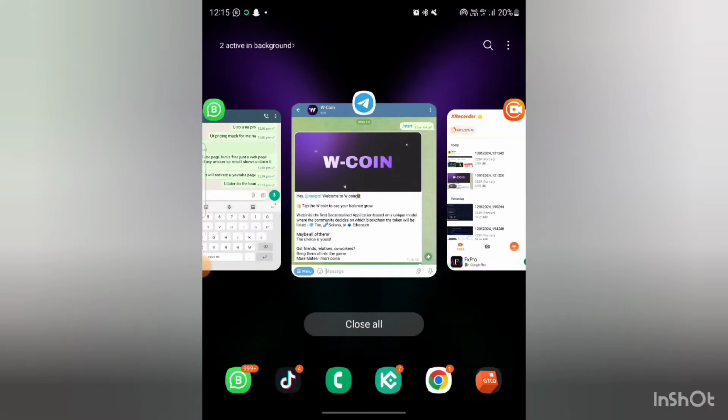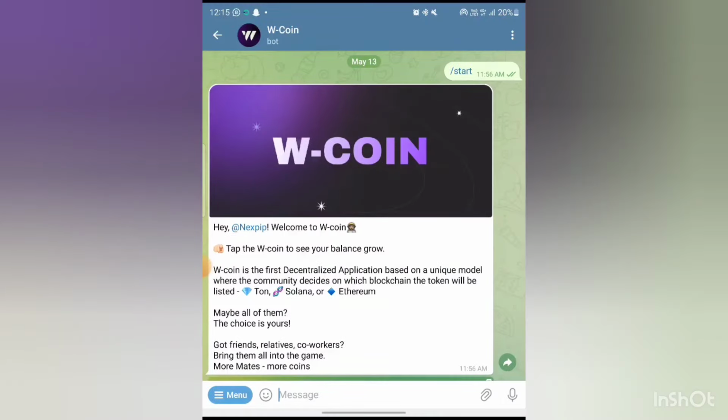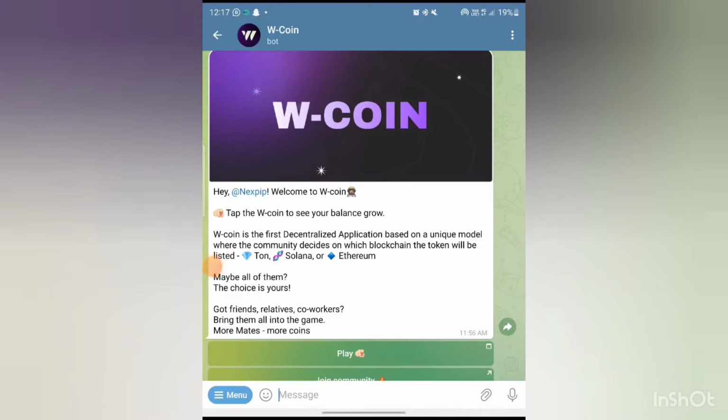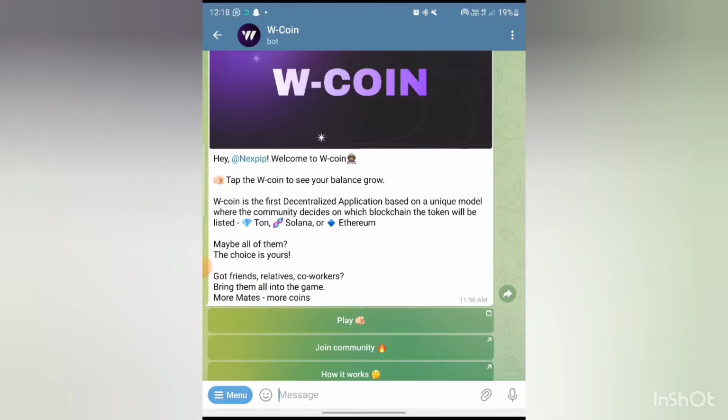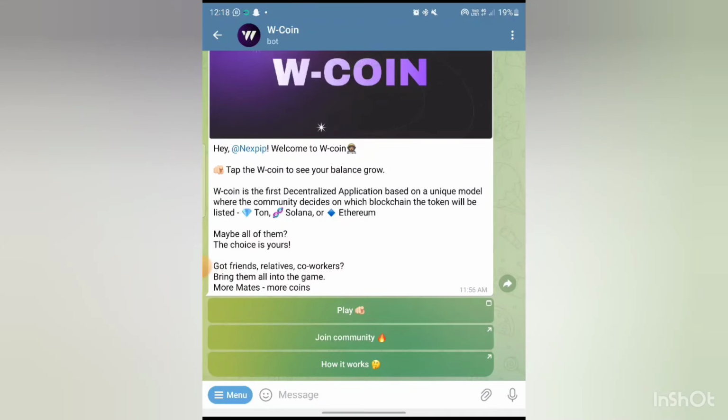So on today's video, I'll be talking about W coin. This coin is the first decentralized application based on a unique model where the community decides on which blockchain the token will be listed on. So let me explain what this W coin is all about. It is based on community. The community is going to be choosing whether this coin is going to be listed on the network, Solana network, or an Ethereum network.